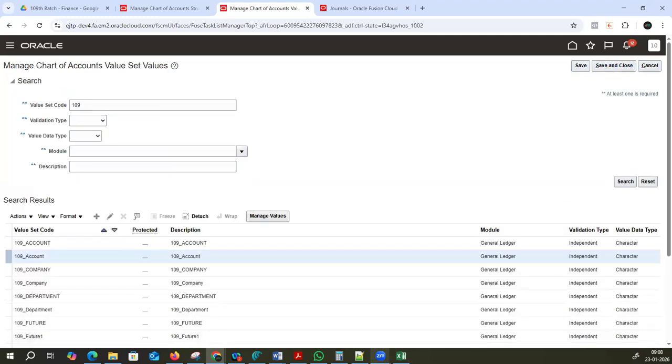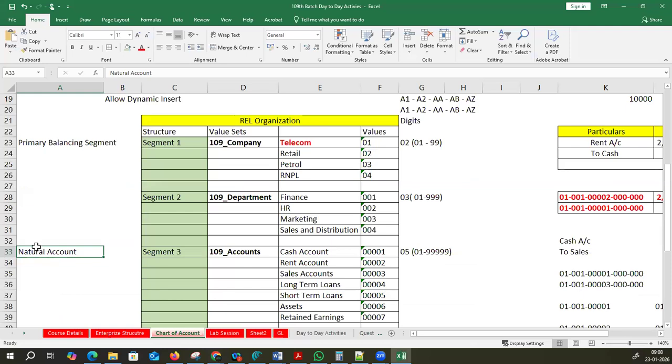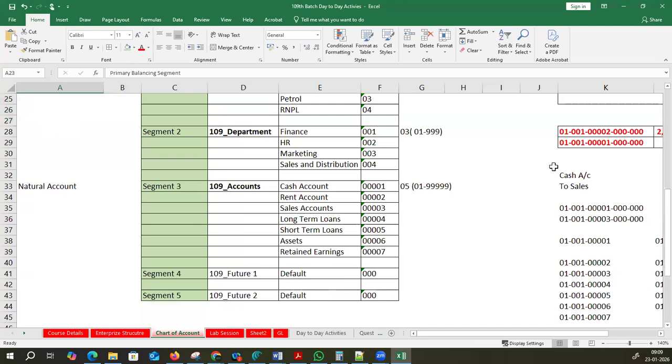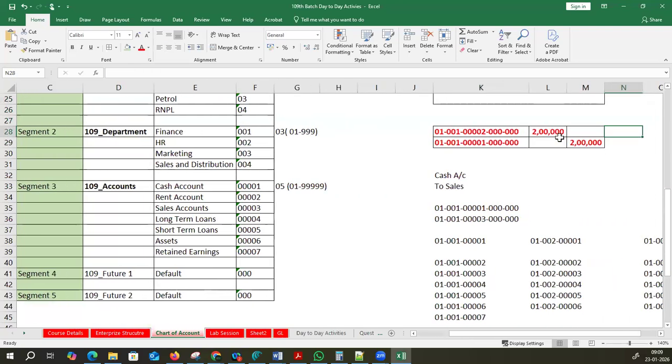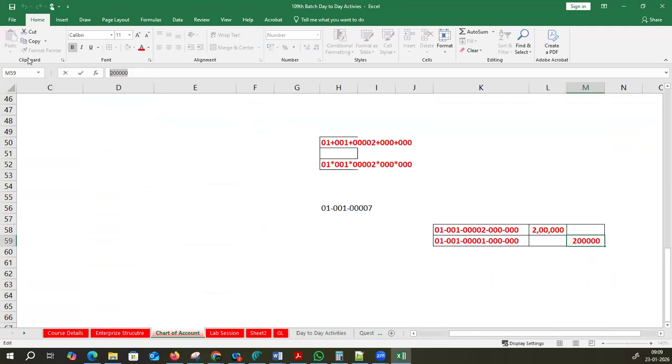So now I will come back to the primary balancing segment also. Now you got to know, right, the importance of the natural account. For these accounts you have seen differently, but for this account only you have seen the difference. Why? Because of the labeling which we give a natural account. Then what does this label do? Primary balancing segment. For example, okay, I'm giving the same transaction here.